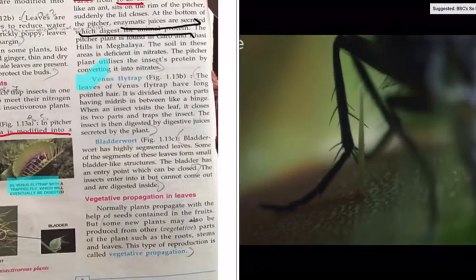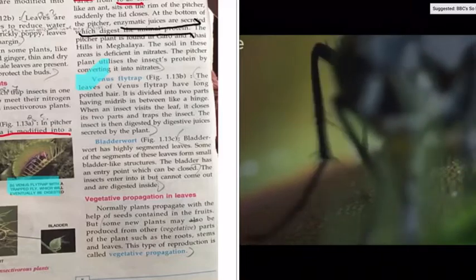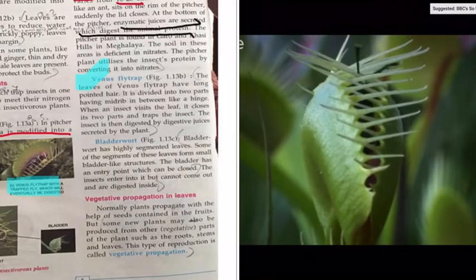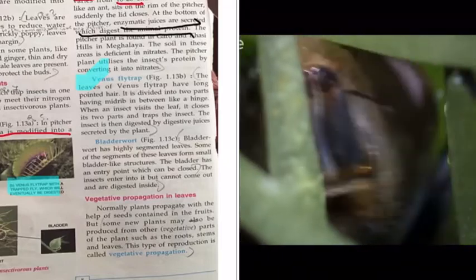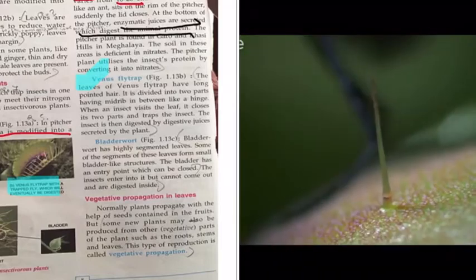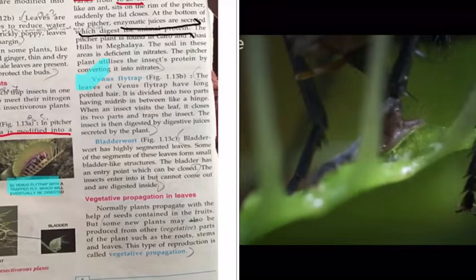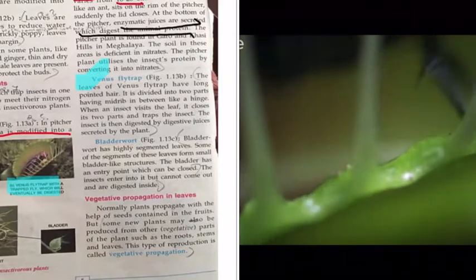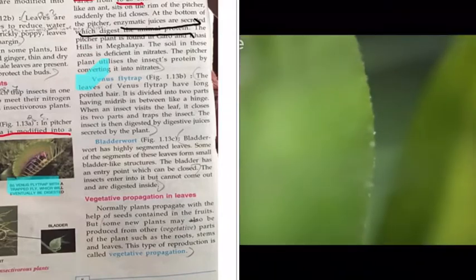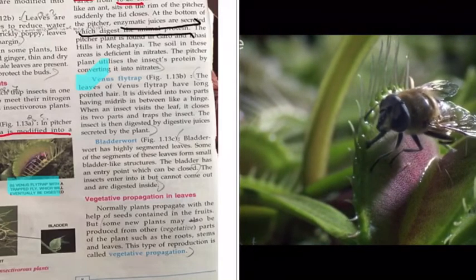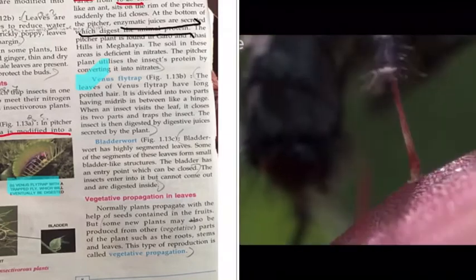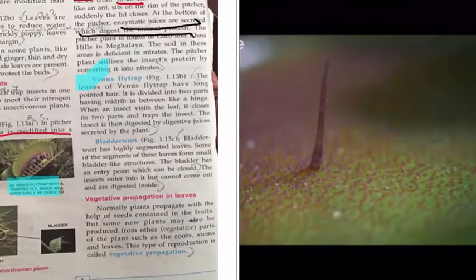As soon as the insect falls, it will close, like our book. It will close. Alright, and what will happen? The insect will get trapped in it, and the plant will slowly digest the insect. It will secrete different juices to digest the insect, and that's how it will extract the animal protein to fulfill its nitrate requirement.